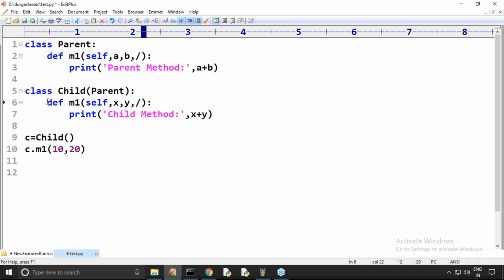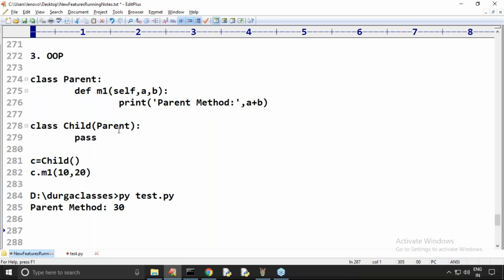Yes. While overriding, if the parent class has positional only parameters, we are not required to use the same variable name. You can use any variable name because our callers are never going to call by parameter name. They are always going to pass the values only. So it is also a flexibility.